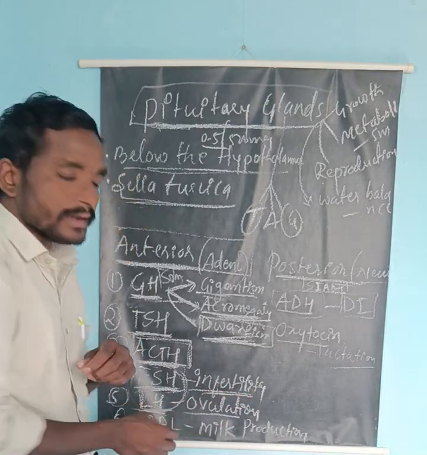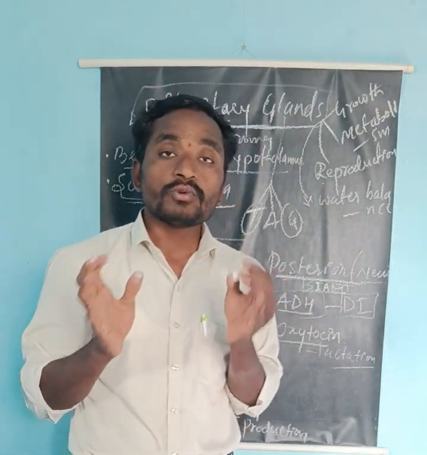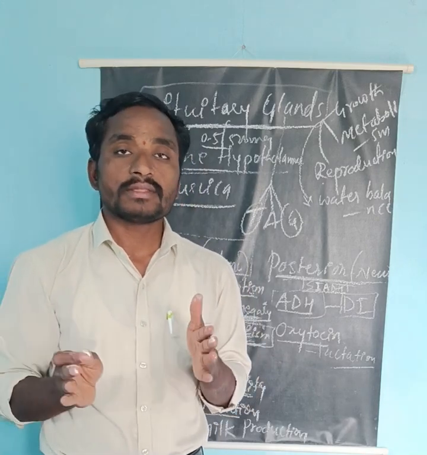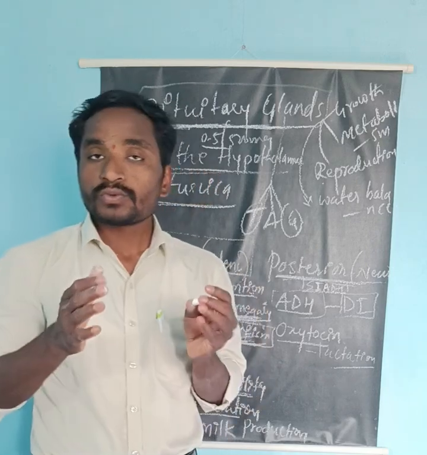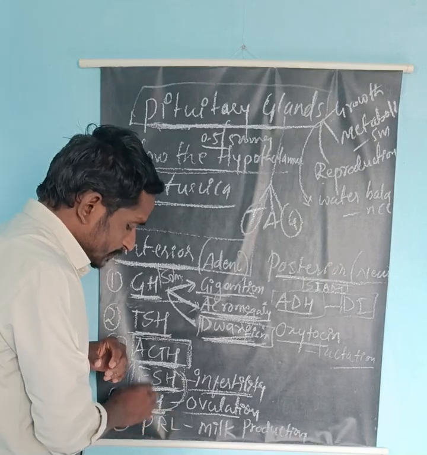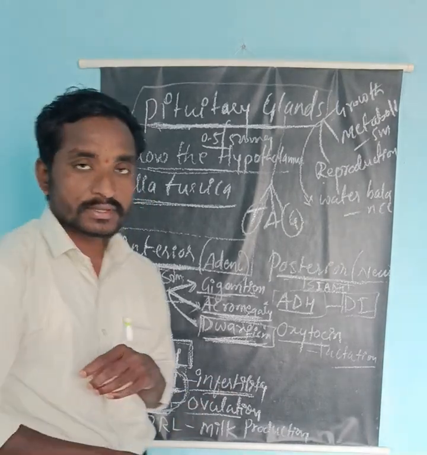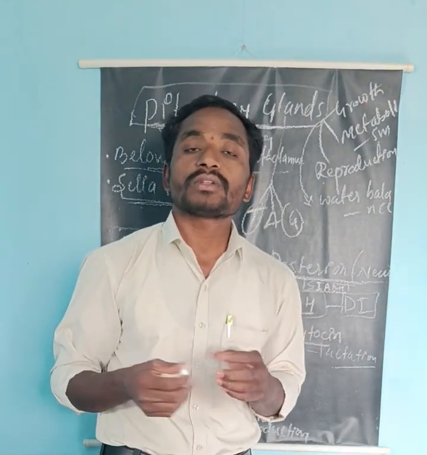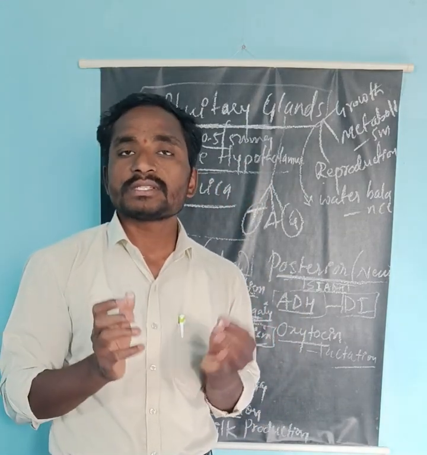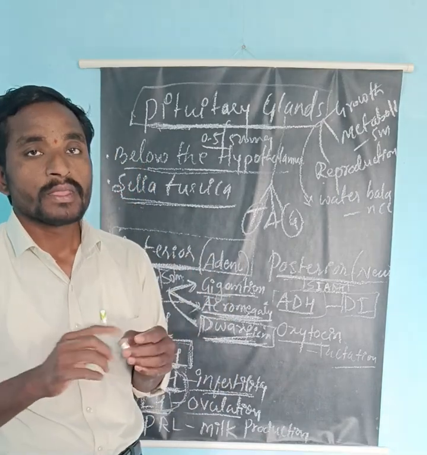Because the LH is the most important hormone, it is responsible for ovulation. Ovulation is nothing but the release of the egg from the Graafian follicle. If the secretion is less, it may cause anovulation. And if the secretion is more, it also causes disorders like PCOD or PCOS, that is polycystic ovarian disease or polycystic ovarian syndrome.